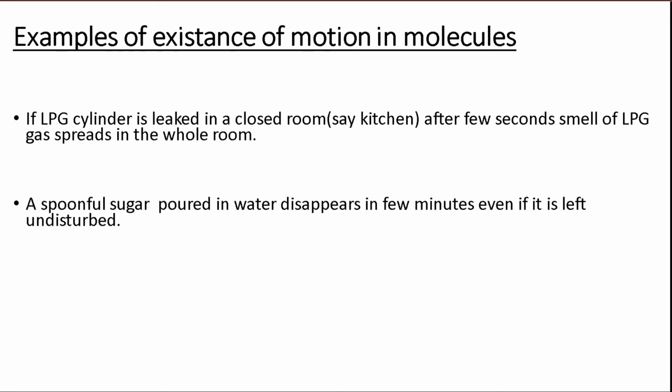Now we will take example of existence of motion in molecules. Our first example is the leakage of a LPG cylinder. Students, as you know, when a gas cylinder is leaked in a room or kitchen in which there is no motion of air, after few minutes the smell of gas spreads all over the room. How is it possible? This is possible only when the molecules of LPG gas are in a state of continuous motion. This states that the molecules are always in a continuous motion.